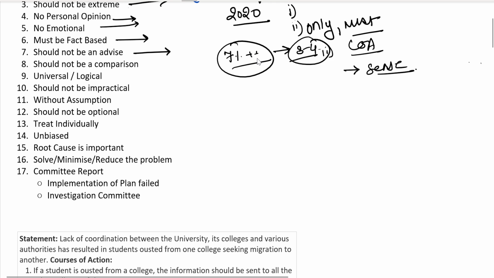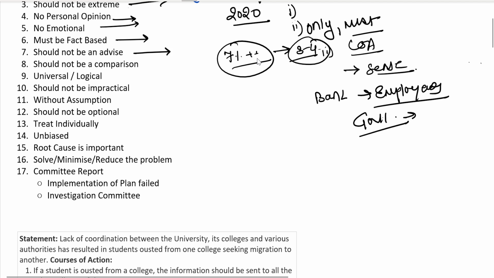So say for example, there is a bank which is trying to sack its employees, and there is a course of action which says that, according to the government, they should not be sacking the employees. Whatever this statement is, it's a mere advice. So anything which has an advice involved can never be the course of action, that's for sure. And you will get a lot of these kinds of statements in your question, and a lot of times people do mark them as a course of action.